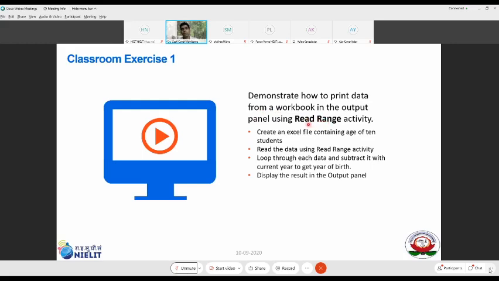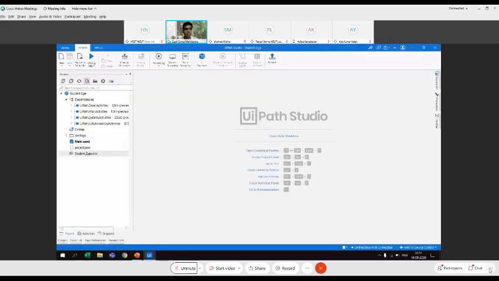What we are going to do is read a range of values which are present in the Excel. And in this range, what do we have? We have some list of students here. They said 10. We have more than 10, in fact. So 10 students, and we have the ages of these 10 students. That means there is the CSV. I'll just show you that CSV so that it will become very clear.